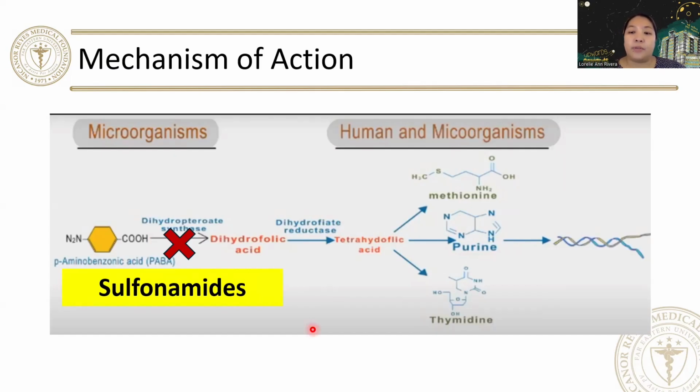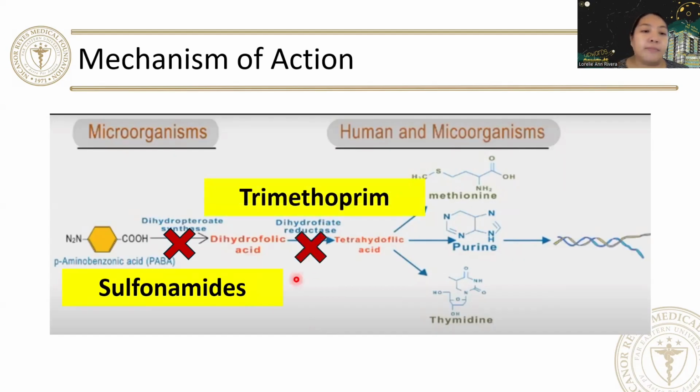Sulfonamides inhibit both gram-positive bacteria such as Staphylococcus, and gram-negative enterics: Escherichia coli, Klebsiella pneumoniae, Salmonella, and Shigella. Whereas your trimethoprim inhibits your dihydrofolate reductase enzyme, inhibiting again the production of your purines.